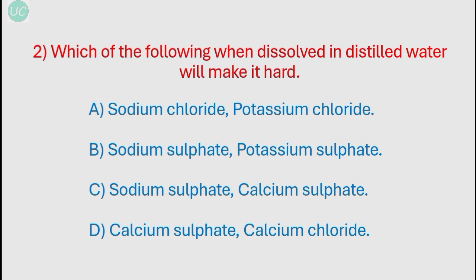Option A, sodium chloride and potassium chloride, is not the correct option. Option B, sodium sulfate and potassium sulfate, is not correct. Option C, sodium sulfate and calcium sulfate, is also not correct, and option D, calcium sulfate and calcium chloride, is the correct option. Calcium sulfate and calcium chloride will make the distilled water hard because of the dissolved calcium ions in it.